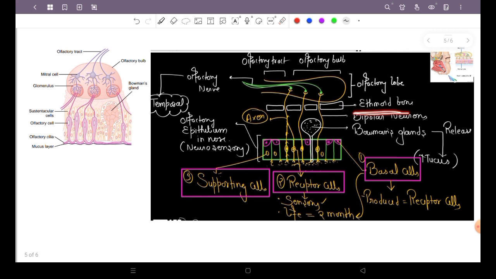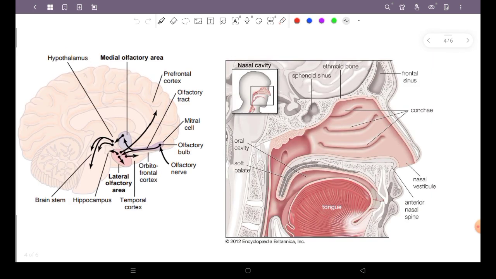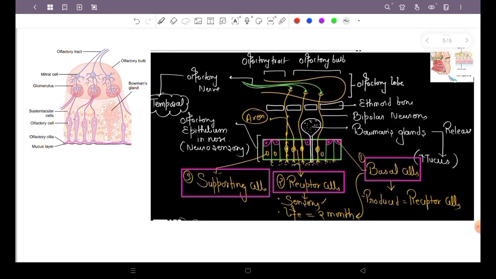And there is an ethmoid bone. Let me show you where the ethmoid bone is. Over here you can see the ethmoid bone. You can understand with the help of the diagram. Then we see there is a layer of tissue. This tissue is known as the olfactory epithelium. It is neurosecretory.